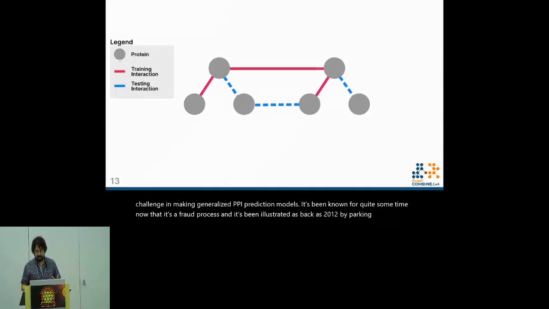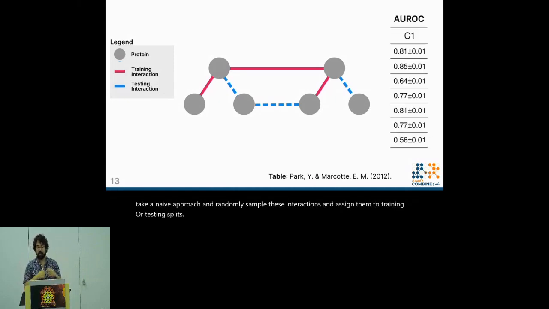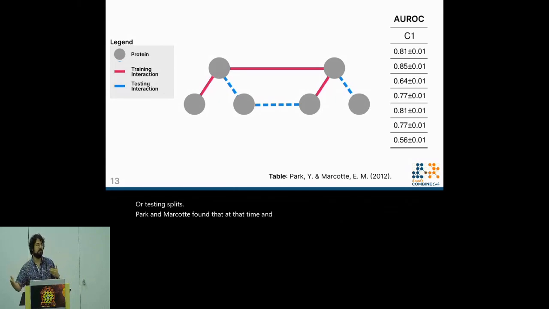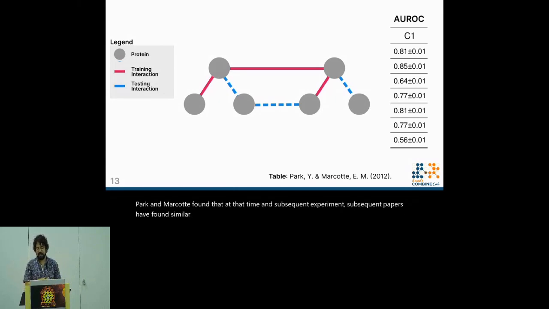When we construct data sets for training and evaluating machine learning models, one may take a naive approach and randomly sample these interactions and assign them to training or testing splits. Park and Marcotte found that at that time, and subsequent papers have found similar things, that evaluation methods on the random scheme do great across the board, no matter what they do.